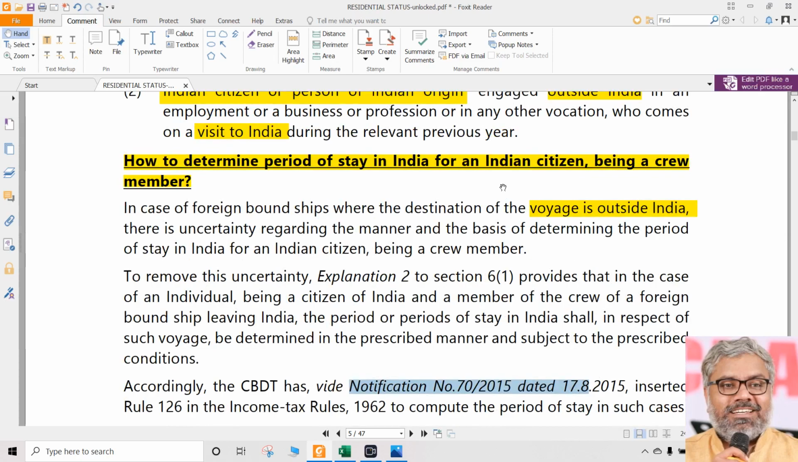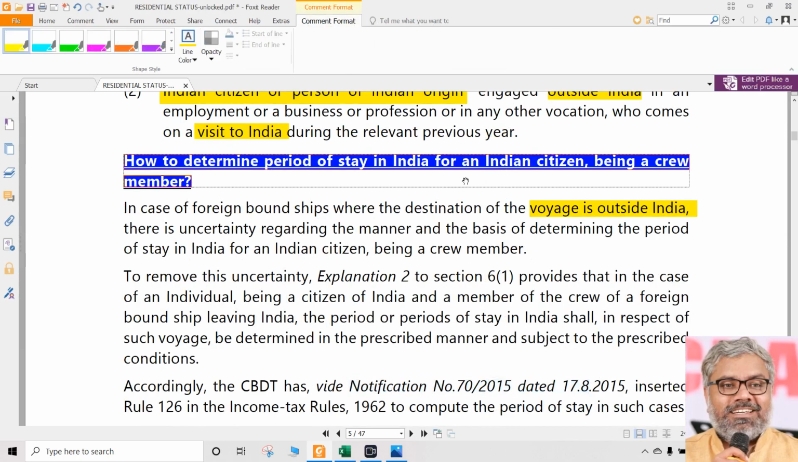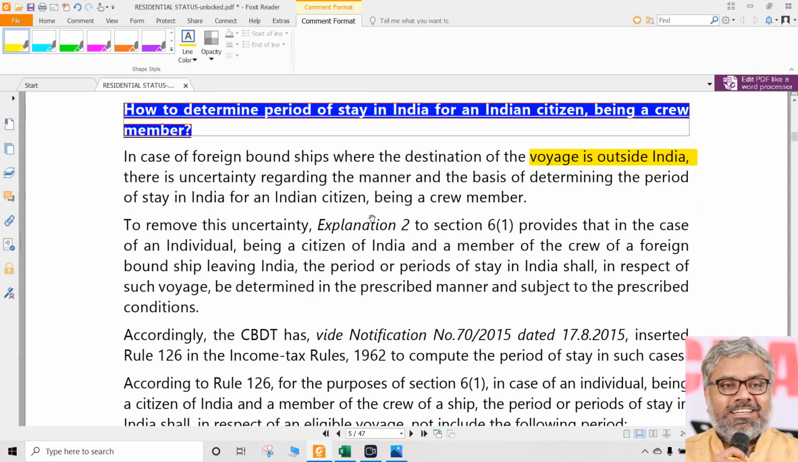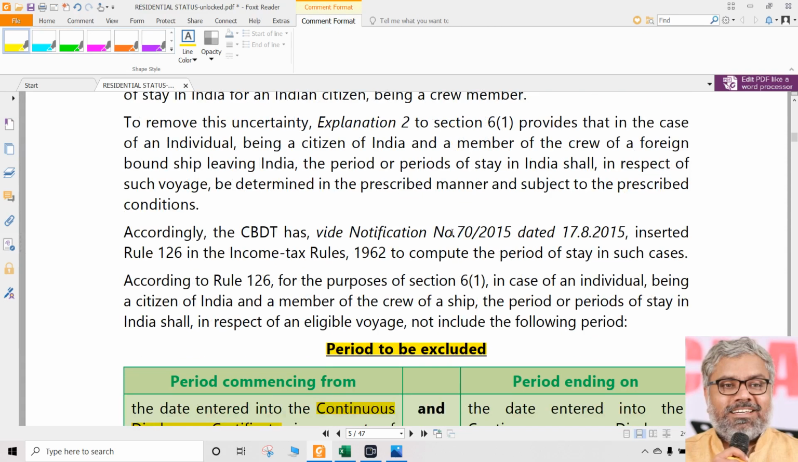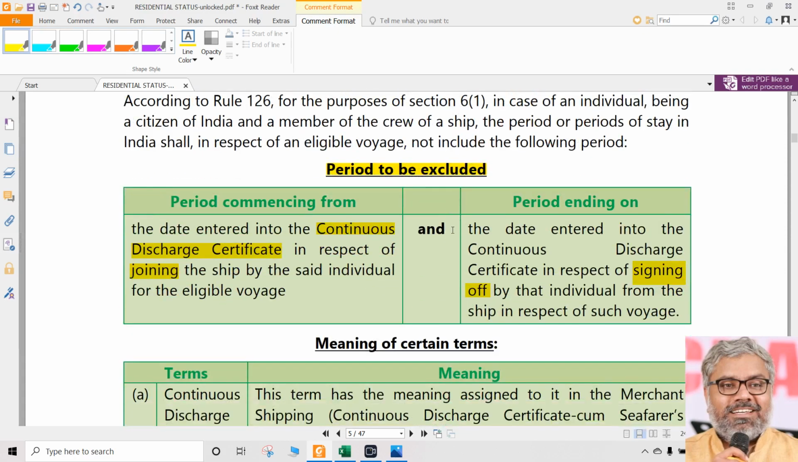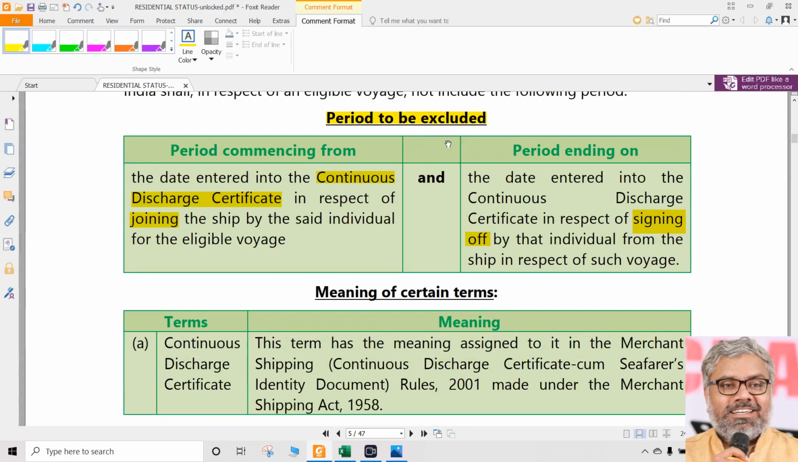What we need to know is conditions. One, this person is an Indian citizen. Okay, fine. And who is that guy? He is a crew member of a ship which is going for a voyage which is outside India. In that case, which period should be excluded from the period of stay in India? The period in between where his name is entered in the continuous discharge certificate till he signs off from that ship. Till that time, as good as he has left India.